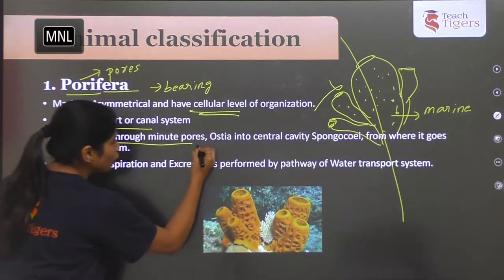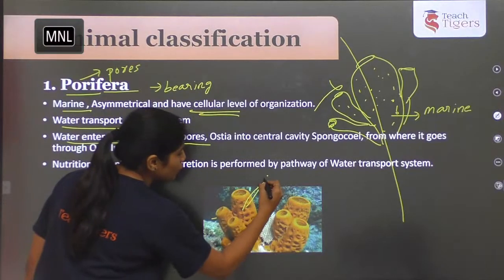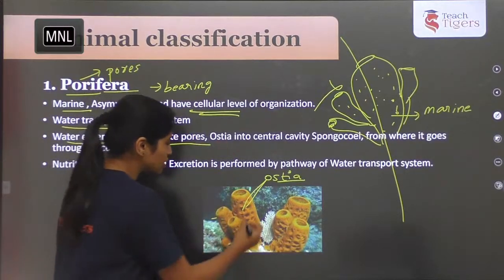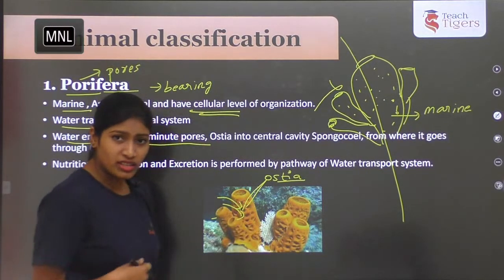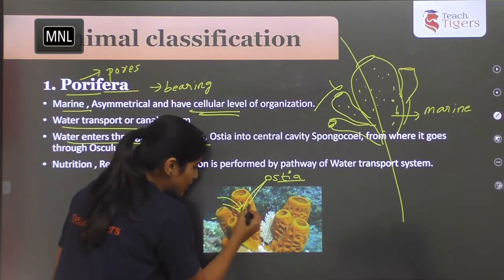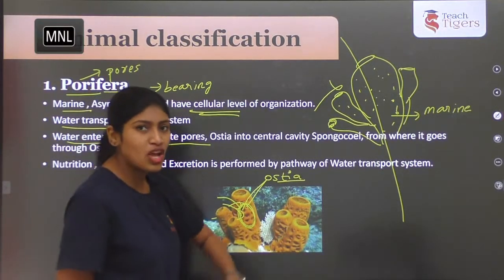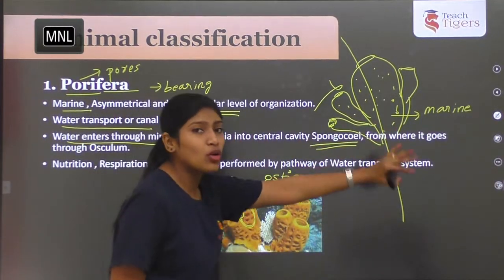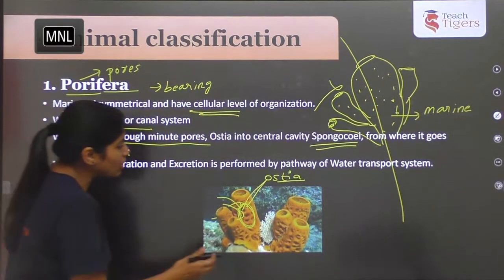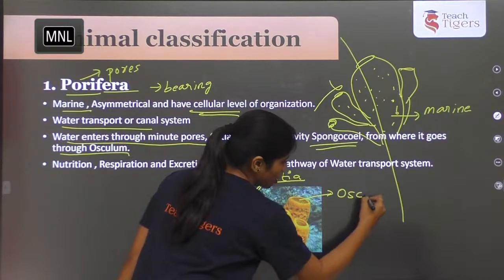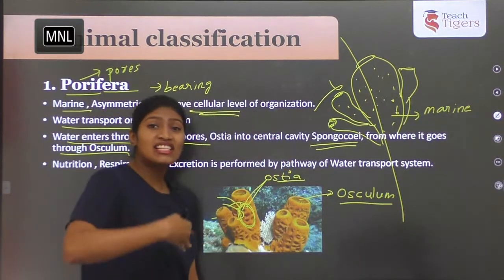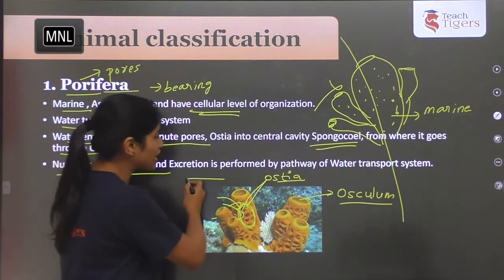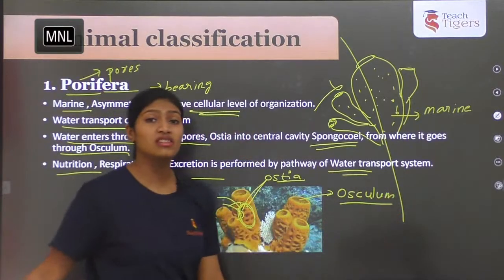So water enters through minute pores called ostia. You can see there are small pores on the body. These pores are called as ostia. Now these pores will accept the water along with the foodstuff, and they will keep all the food materials by filtration process into an opening called as spongocoel, and from where it goes out through osculum. So osculum is the opening here, which is the only opening where the exit of water takes place. Understood? Next, nutrition, respiration, excretion is performed by the water transport system only.